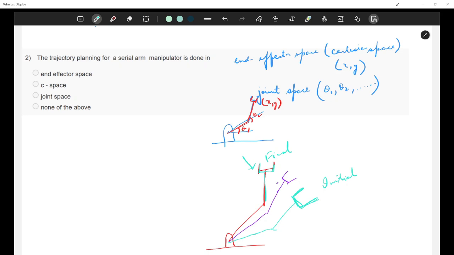The other way is I plan some motion for the end effector only, saying that my end effector position is x1, y1. I want my end effector to go to this position x2, y2. Then how do I go? Let's say I want to follow a straight line trajectory. If I follow the straight line trajectory, I would be able to go from this initial position to this final position. So what would happen there?